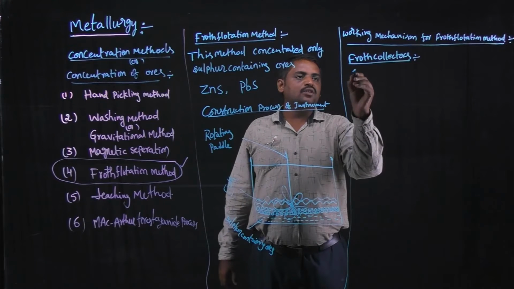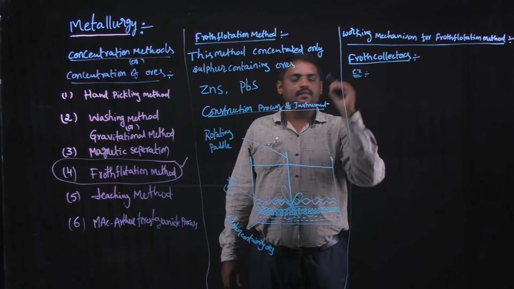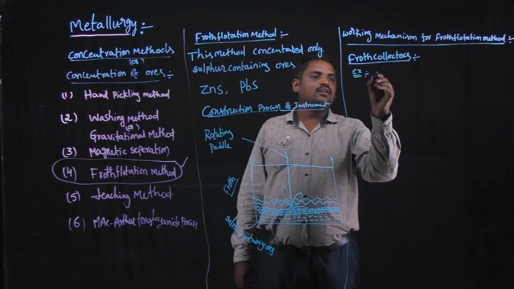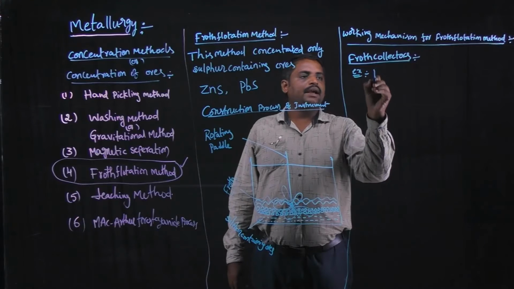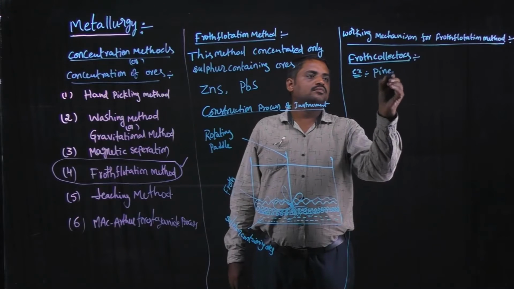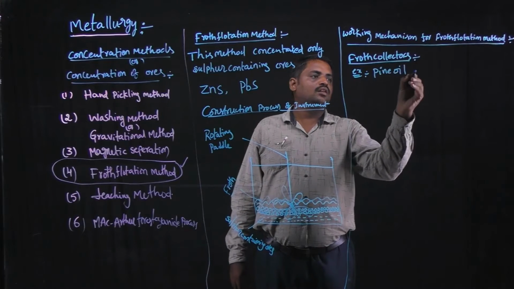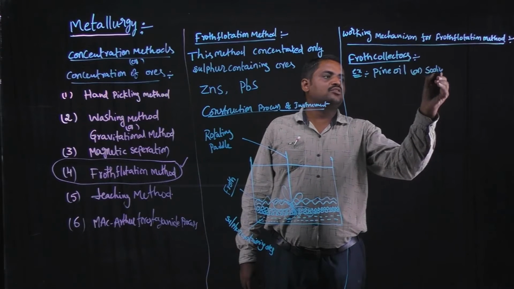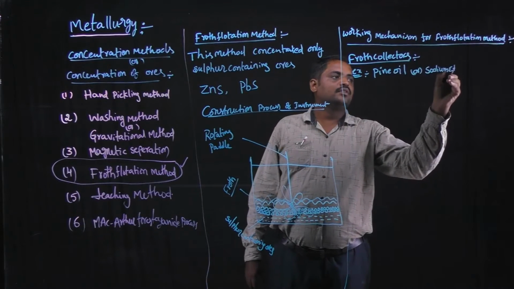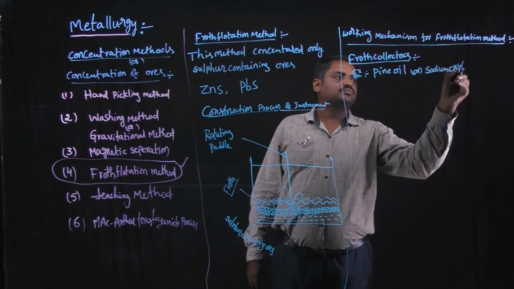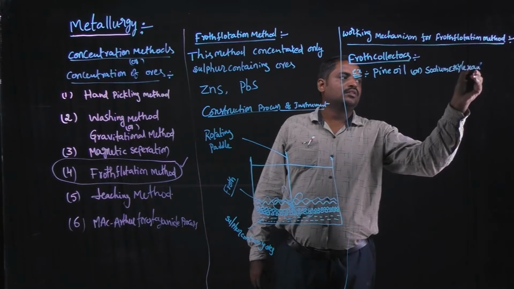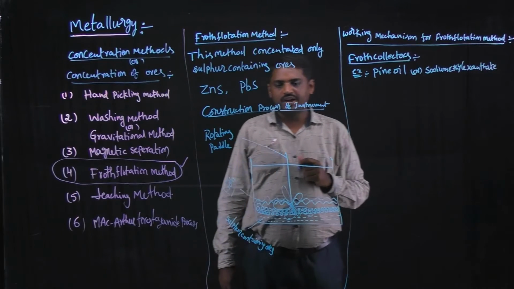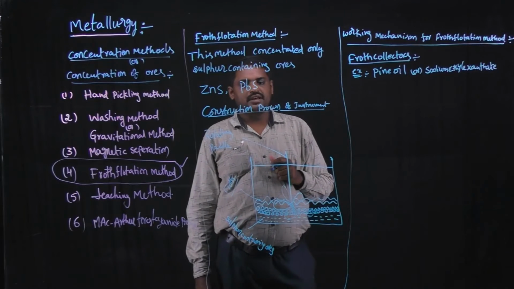For example, pine oil or sodium ethyl xanthate.